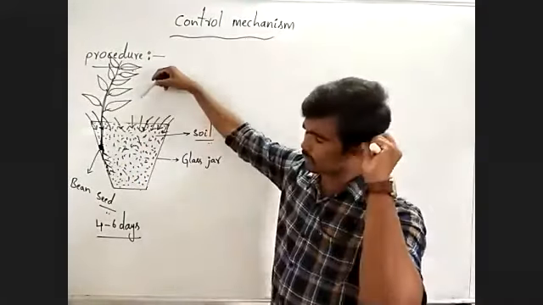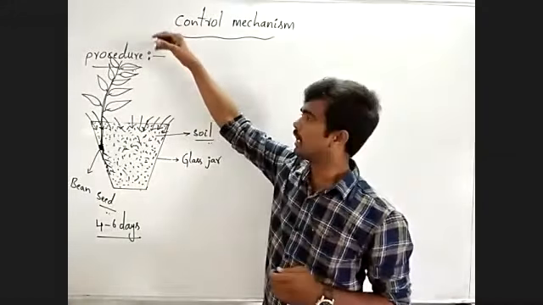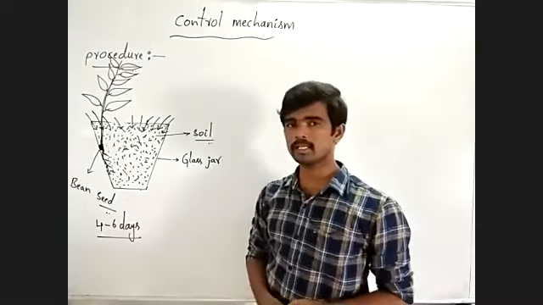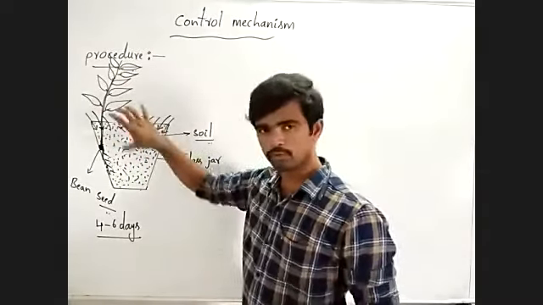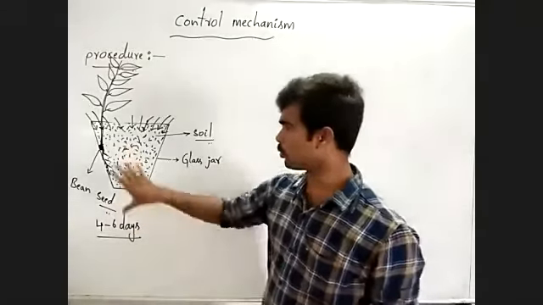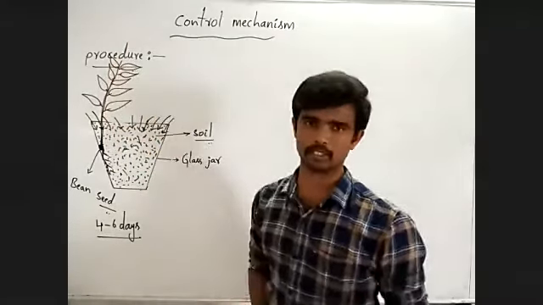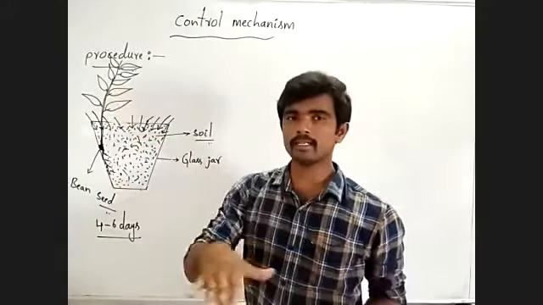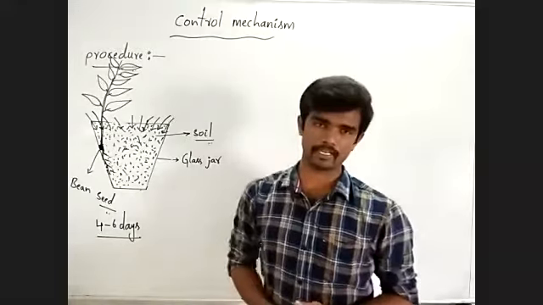Actually, the shoot system always grows towards the upper side, means towards the light. After a few weeks, listen carefully here, you have to tilt the entire jar containing the plant, and keep the plant horizontally on the soil surface.